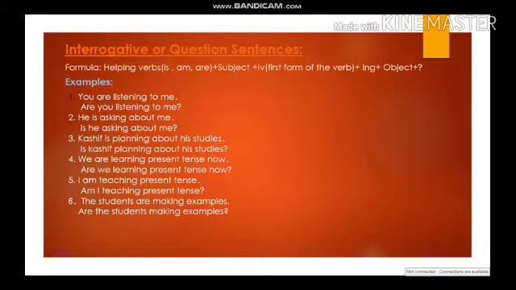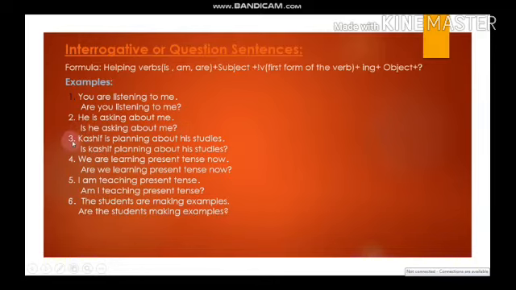Look at example number 2. He is asking about me. It means that the action is happening right at the time of speaking. And when I want to make it interrogative, I will change the place of the helping verb and the subject. And as you can see here, when I put the helping verb before the subject, it became a question. Is he asking about me?